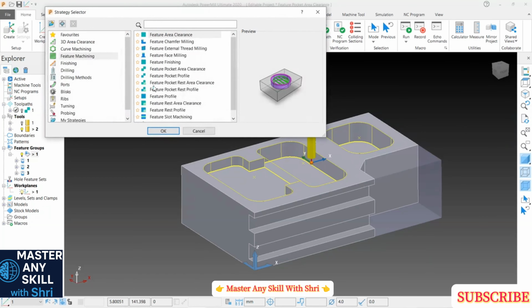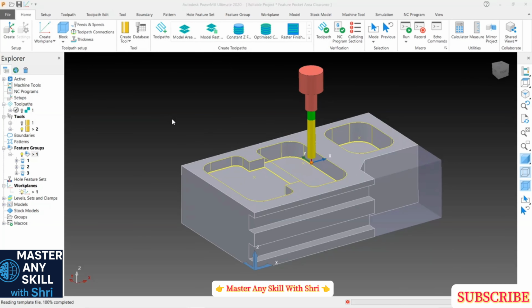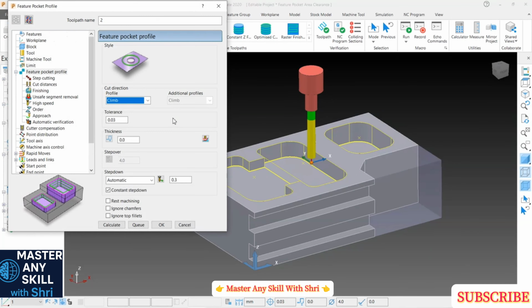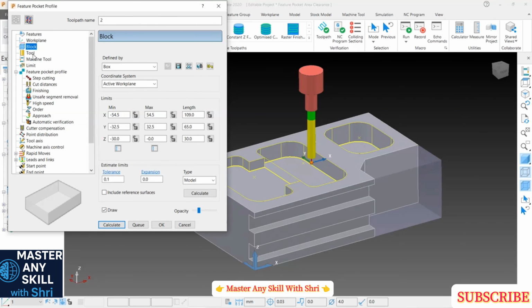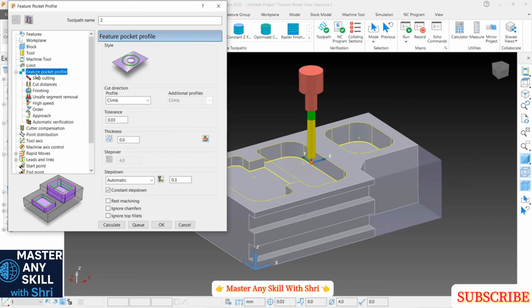So now click new toolpath, and strategy is feature pocket profiling. Features are already defined, so select the same feature. Work plane, block, already we have defined, and here tolerance is 30 micron and thickness is 0 now. Okay, I want to do a finishing operation. Now calculate